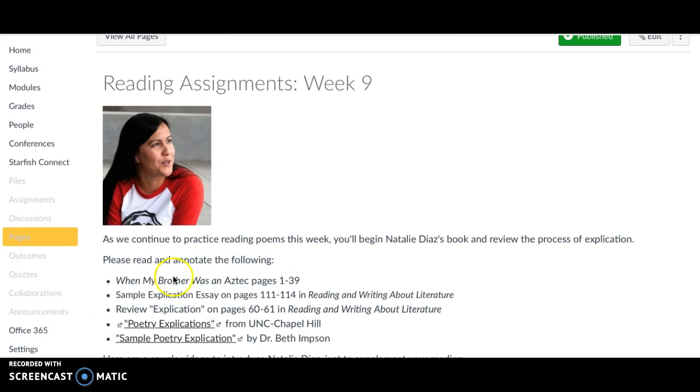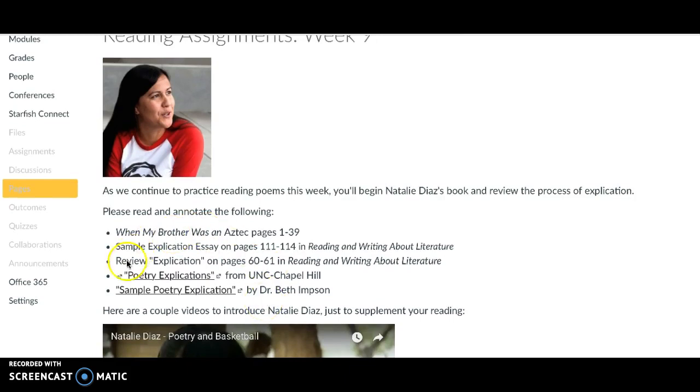The first thing that I want to point out in this week's assignments are these two links on poetry explication and a sample poetry explication. So you can get some ideas about, in the first one, how to think through and format your explication. In the second one, see an example. There's also an example in our book.